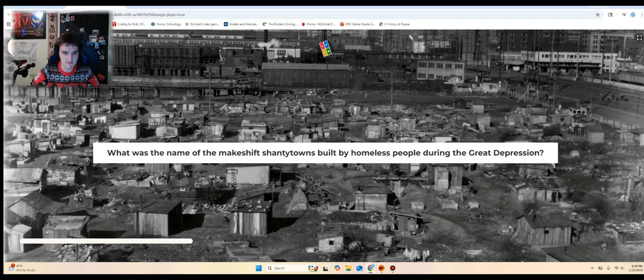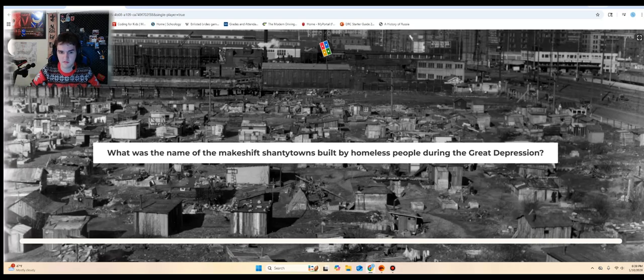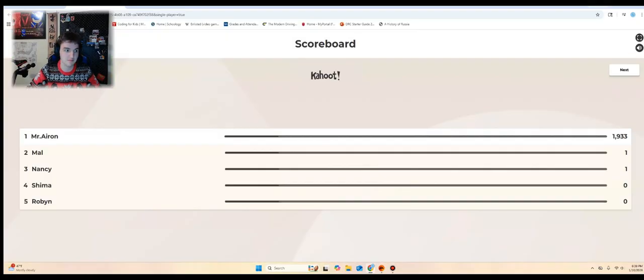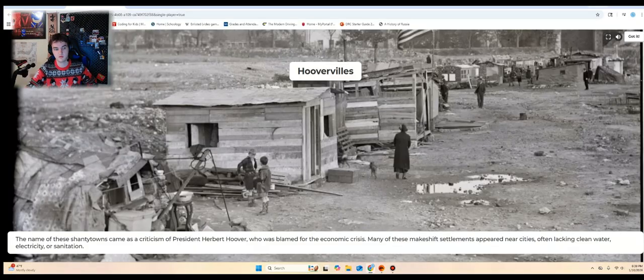What was the name of the makeshift shanty towns built by homeless people during the Great Depression? I think it was the Hoover Hills. Yep, named after President Herbert Hoover. The name of these shanty towns came as a criticism of President Herbert Hoover, who was blamed for the economic crisis. Many of these makeshift settlements appeared near cities, often lacking clean water, electricity, or sanitation. Right, alright, got it.